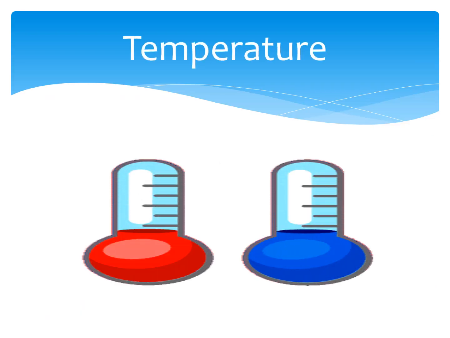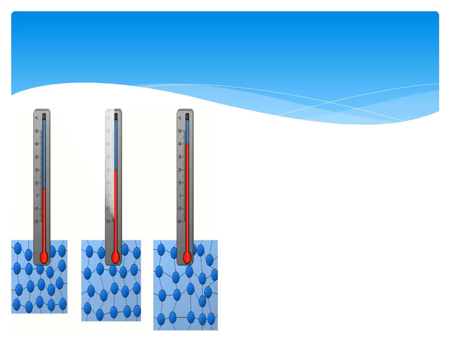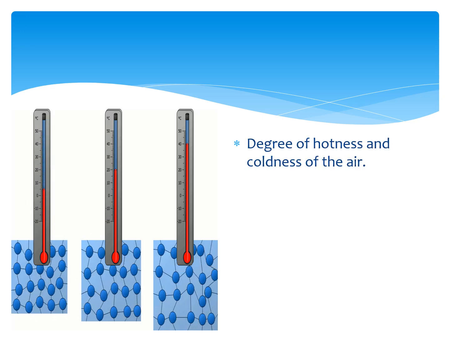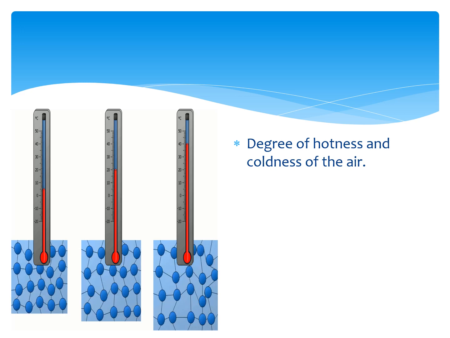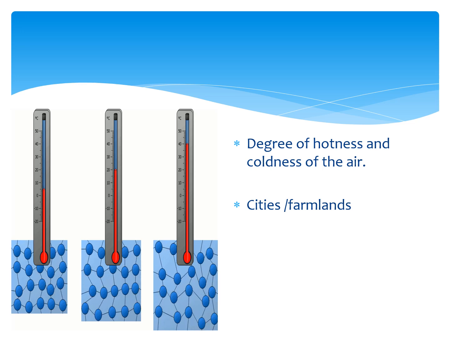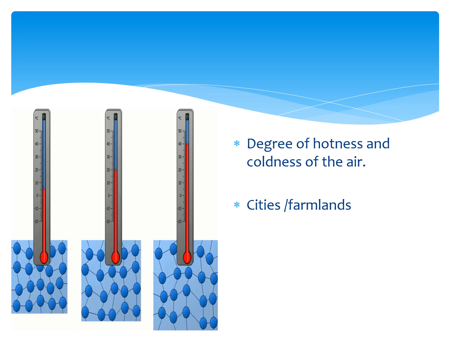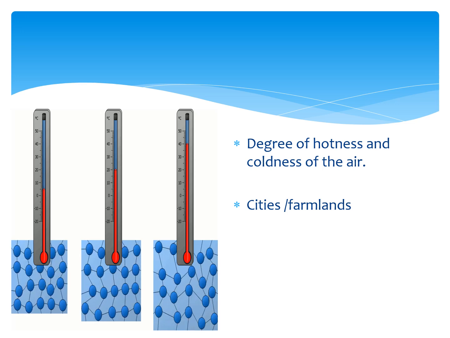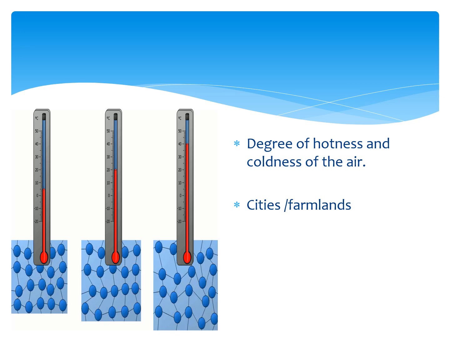Temperature. Temperature refers to the degree of hotness or coldness of air. The temperature of surroundings varies from place to place. For example, cities tend to have higher temperature than farmland. This is because cities have more buildings and paved surfaces such as roads, which absorb more heat than surfaces covered with trees, grasses and bare soil.